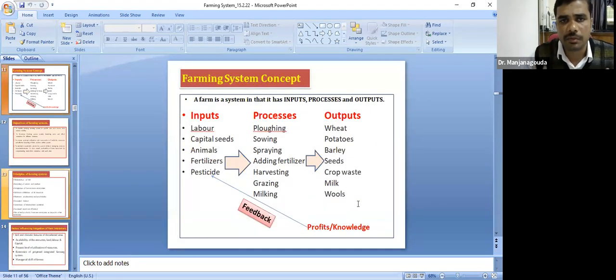This is the whole concept of the farming system. We can say the farm is a system that has inputs, processes, and outputs. What are the inputs? Labor, capital, seeds, fertilizers, pesticides, animals. These are all the inputs. What are the processes? Plowing, sowing, harvesting, spraying, milking. These are all the processes. Output means the yield of the crops, for example potato, what we get out. The total profit obtained from the system is the profit. That is the whole system of the farming system.